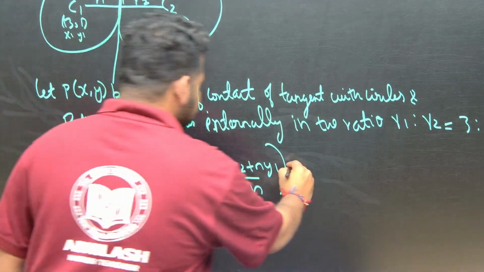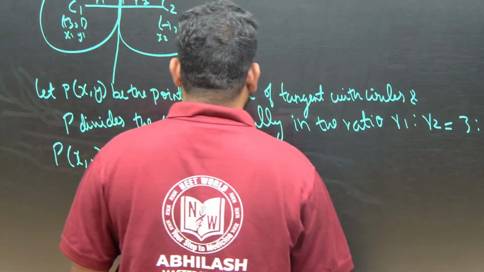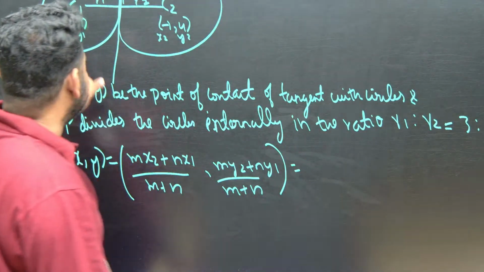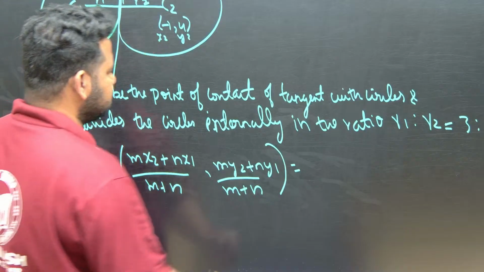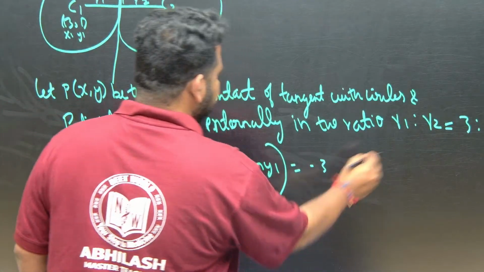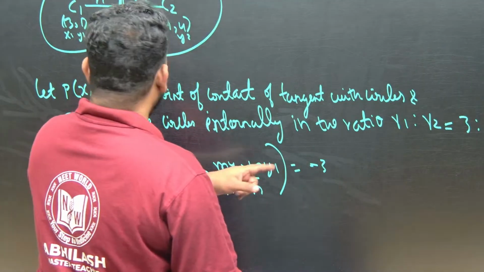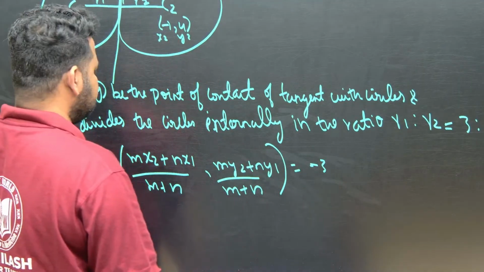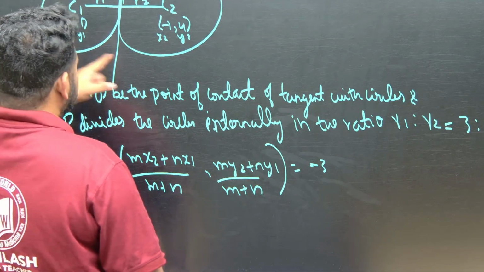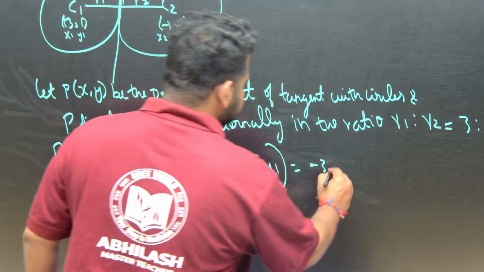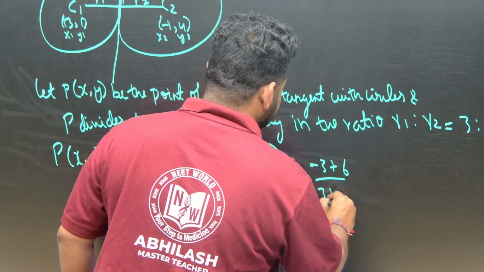Now this will be equal to mx2, where m is 3. So 3 into x2, that is 3 into minus 1, is minus 3, plus 2 into x1, 2 into 3 is 6. Minus 3 plus 6, divided by 3 plus 2.